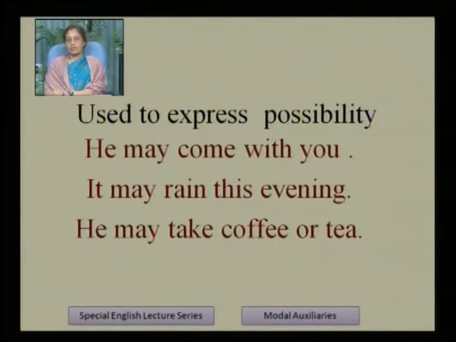It may rain this evening. It is not sure that rain may come. It may rain, it may not rain this evening. This is the possibility expressed with the help of may. He may take coffee or tea. It is not sure. He may take coffee or he may take tea. So this is the possibility. So when we have to express possibility, then we have to make these types of sentences. Then it is clear.